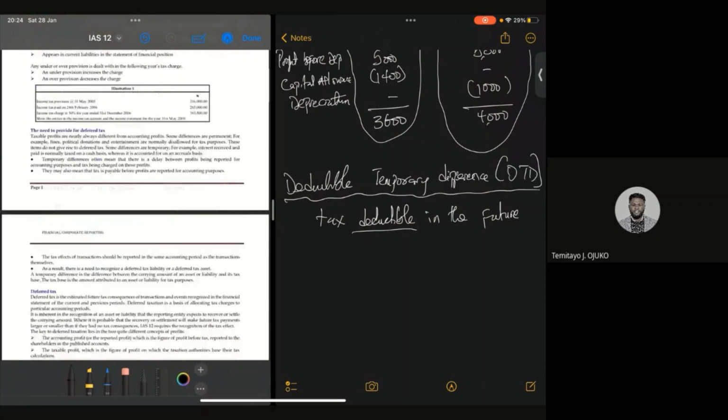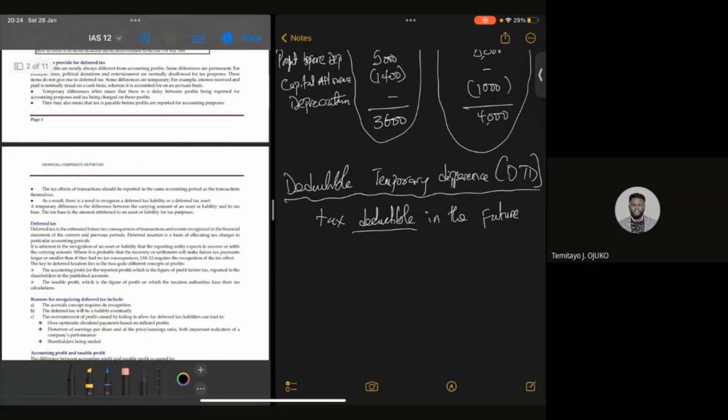Now, like I said, I'm not going to be focusing on current tax in this class. So bear with me. I'm just going to omit the current tax portion, which is very minimal in the notes. I put it here. It's just a key point that you should know.